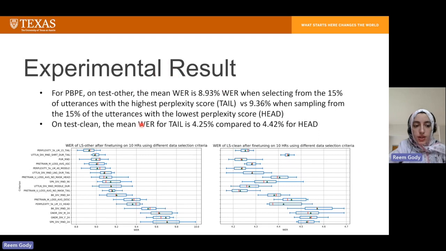These are the results that we obtained. First, we observe that the WER is 8.93% for the Perplexity-based data selection when selecting from the top 15% of the utterances with the highest Perplexity score versus 9.36% when selecting from the utterances with the lowest Perplexity score. On test clean, the mean WER for tail is 4.25% compared to 4.42% for head, and we observe that the tail is consistently better than the head.